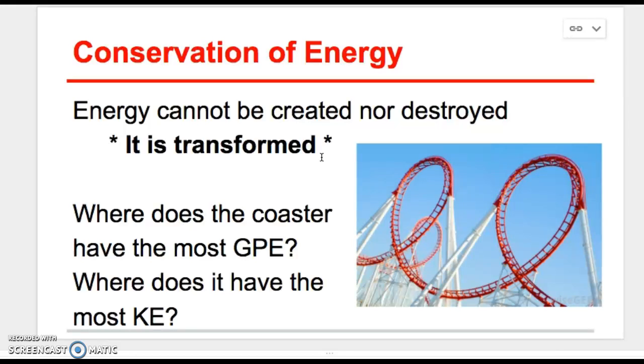So, one of the questions says, where does the coaster have the most gravitational potential energy? And if you think back to what we talked about yesterday, GPE is higher wherever the height is highest, right? So it's going to have the most gravitational potential energy up here at the top. Now, that's different than saying where does it have the most kinetic energy? Because it has the most kinetic energy when it's going the fastest, right? So where it's going the fastest would be at the bottom here when all of that potential energy turned into kinetic. Make sure you write down an answer for that on your notes.